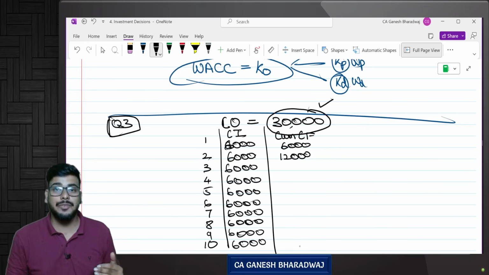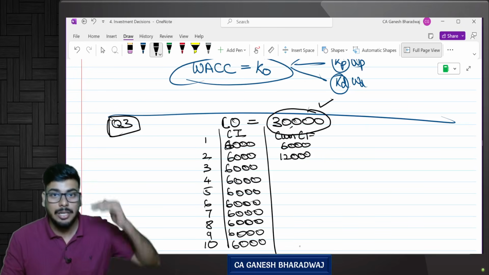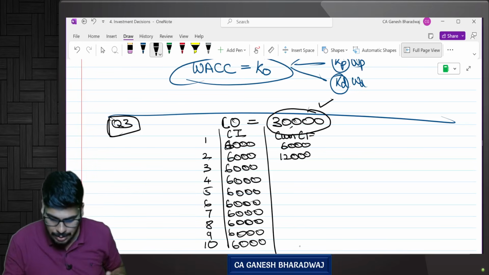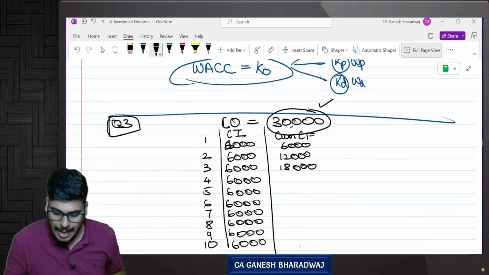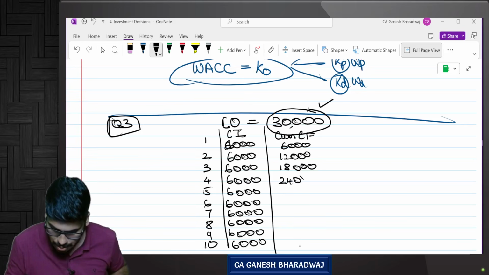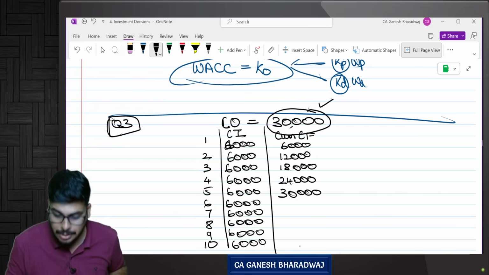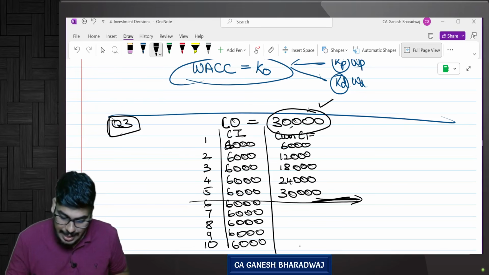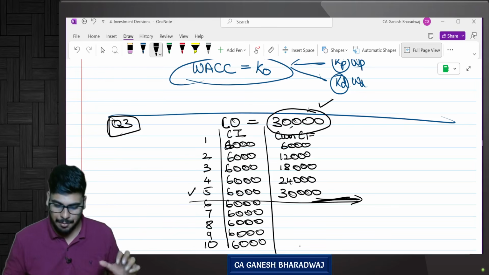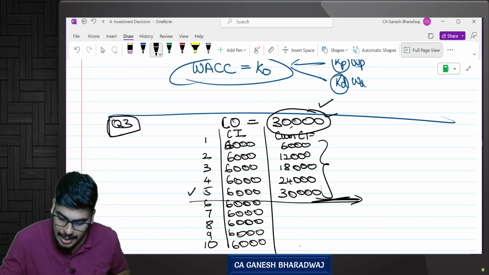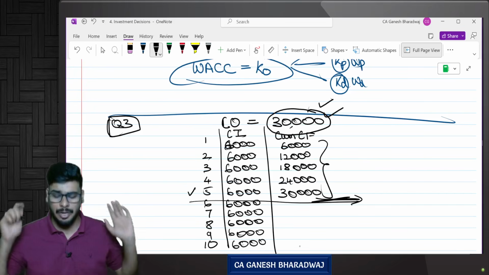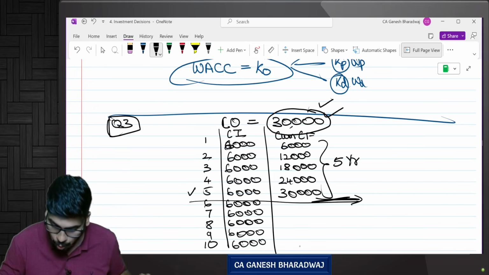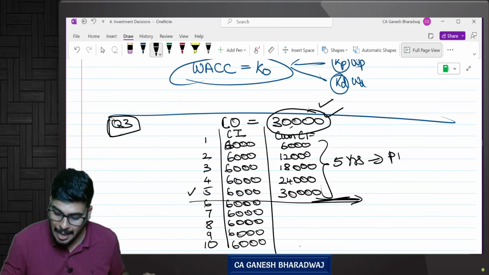Yes. At the end of year 3, how much have you got in total? 6,000 plus 6,000 plus 6,000, that is 18,000, correct? At the end of year 4, you have got 18,000 plus another 6,000, 24,000, right? At the end of year 5, 24,000 plus 6,000, 30,000. Yes. So technically speaking, can I say it takes 5 years for me to get back my initial cash outflow? Are you clear with this? And this 5 years is what is called my payback period.